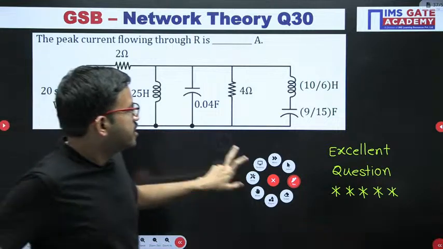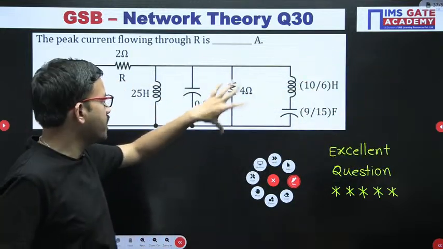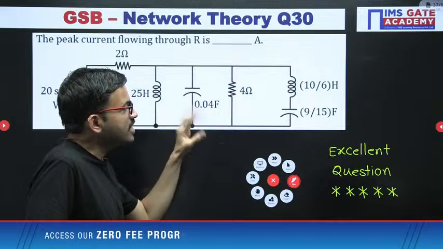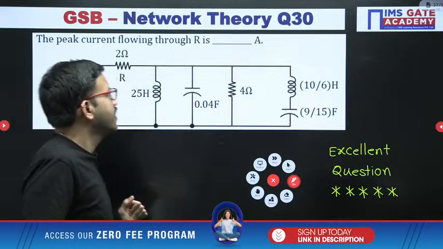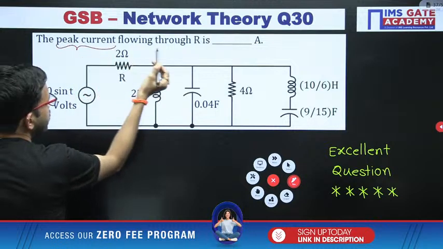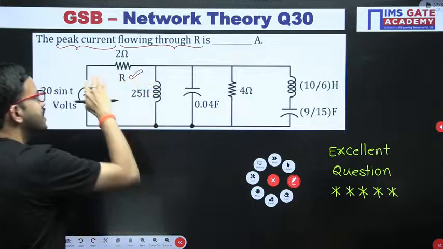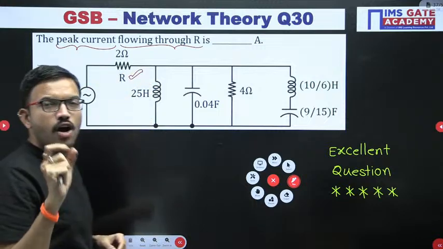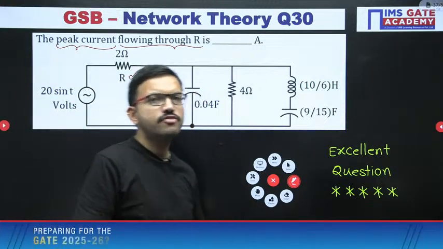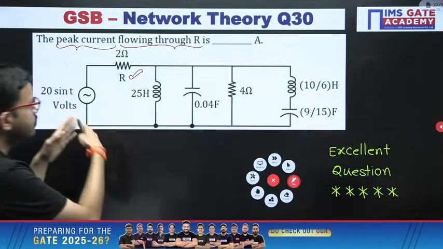Yeah, this is a very interesting question. I have mentioned it is an excellent question. You will come to know while you are solving it why I said this is an excellent question. Just observe here: in this question, you are supposed to find the peak current flowing through the resistor. Here you have one resistor, and you have to calculate the maximum value of the current flowing in this particular resistor. Now see the beauty of this question.